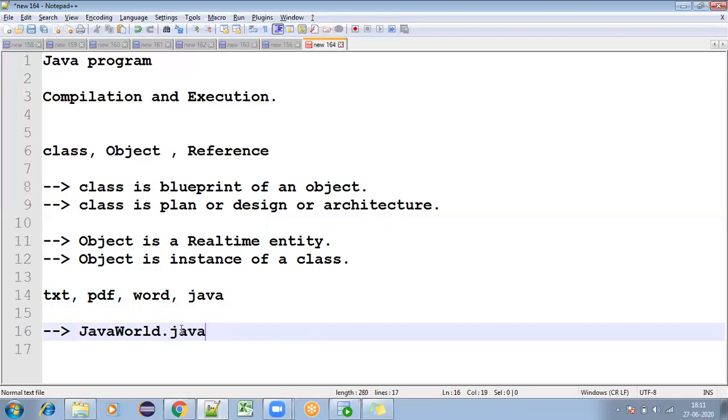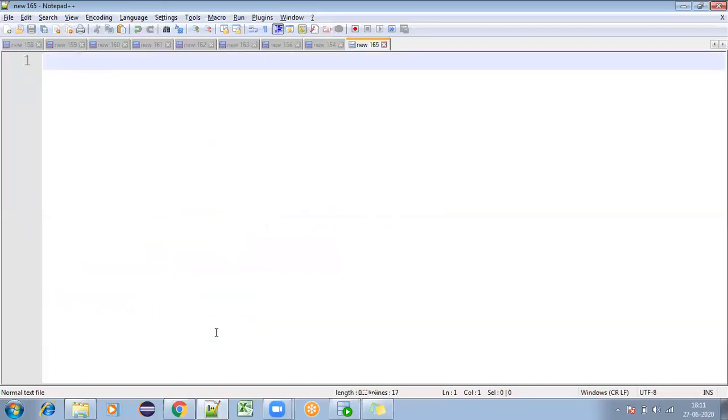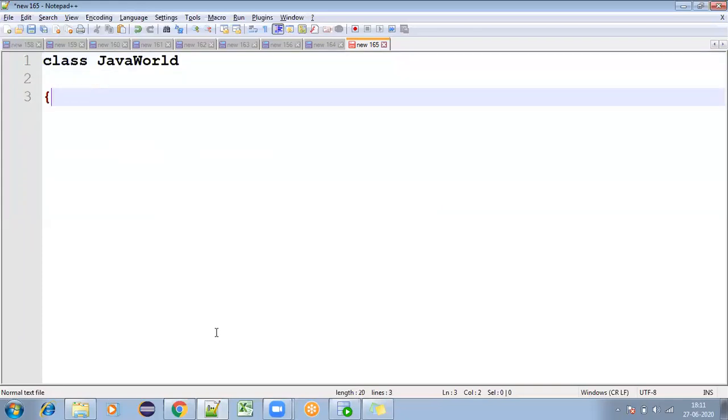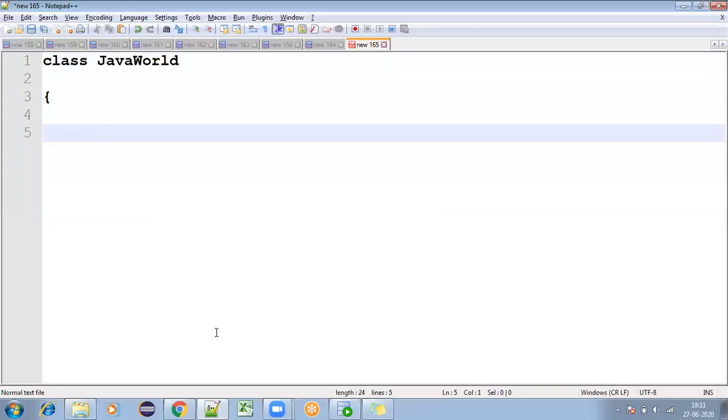So this program I'll discuss in Notepad, and I'll execute it in the command prompt. Now I'll create a class called Java World. This is my class. In this class, I'm not giving much. I'm just creating this class for understanding how we compile and how we execute things.